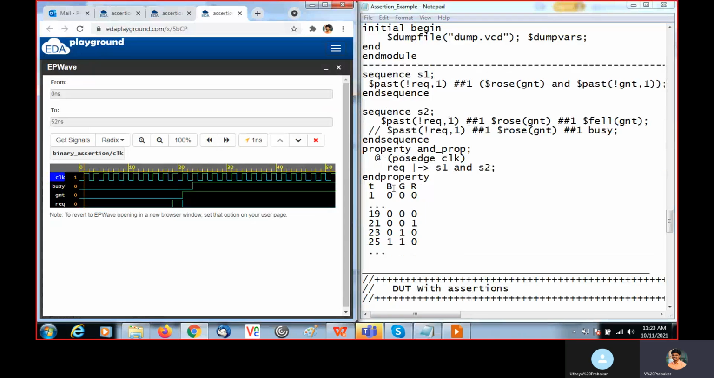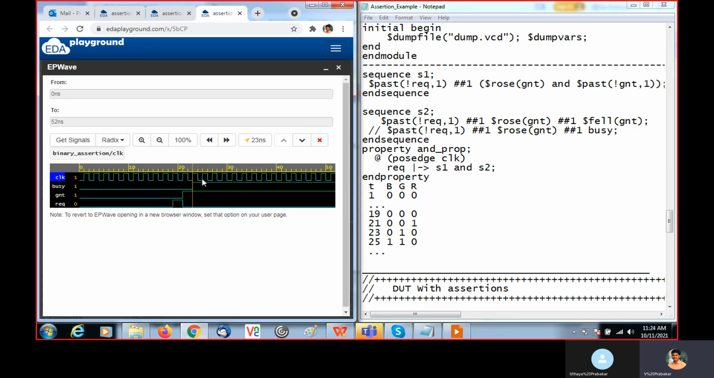B represents busy, G grant, R request. This is happening up to 19 nanoseconds: 0, 0 and 0. At the 21st nanosecond, the busy value is 0, the grant value is 0, and the request value is 1. Then at the 23rd, busy is 0, grant is 1 and request is 0.